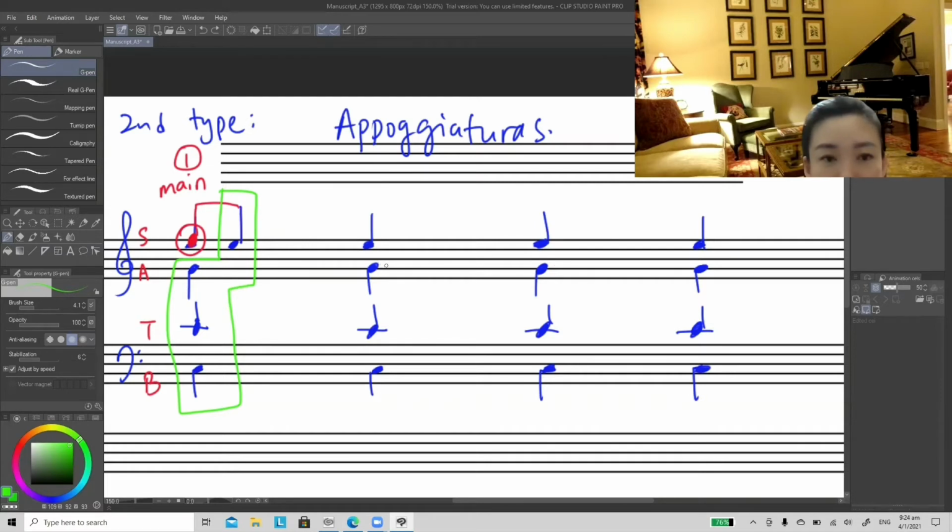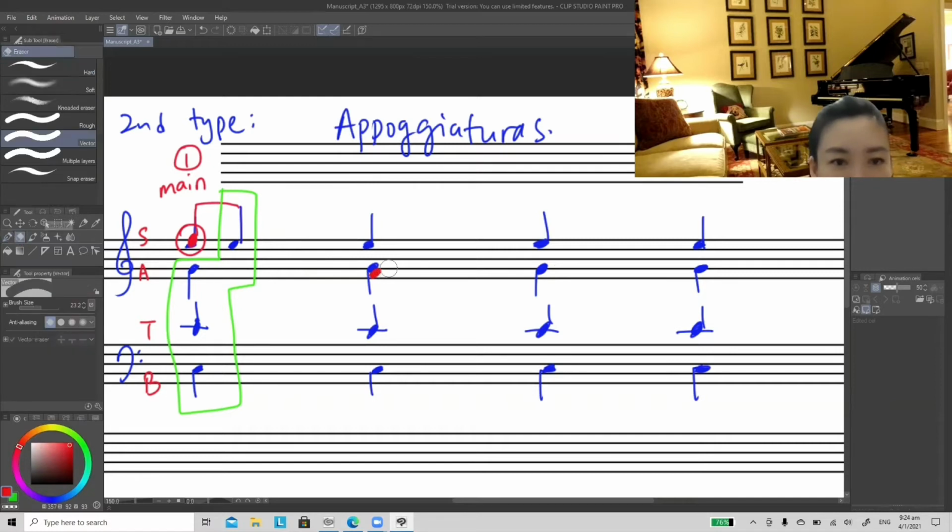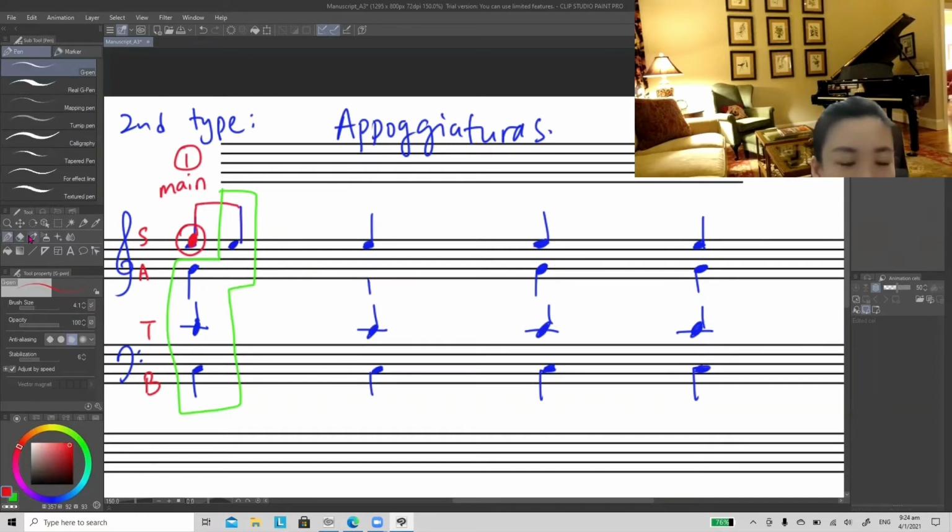For instance, next one, if you want to add the Appoggiatura in the alto part, it can be F to G. Instead of G at the main beat, I use the F to replace the G and the G is delayed.